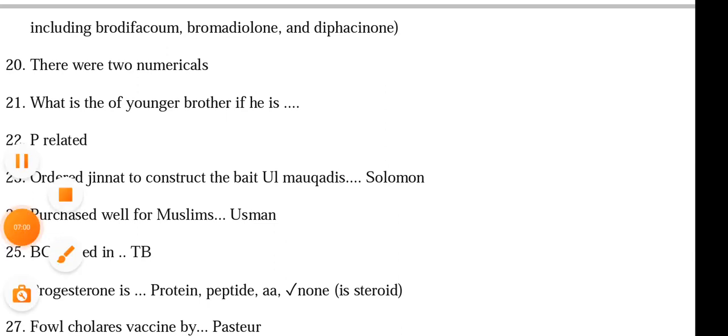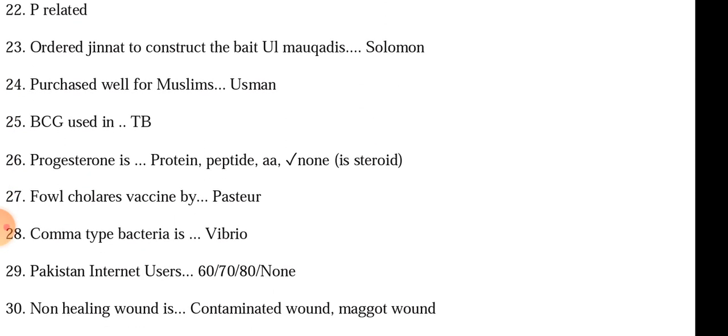Progesterone is a protein, amino acid, or peptide? None, as it is a steroid. Fowl cholera vaccine was developed by Pasteur. Comma-shaped bacteria is Vibrio. Pakistan internet users are none, as the right option is 90. It was not in the question.